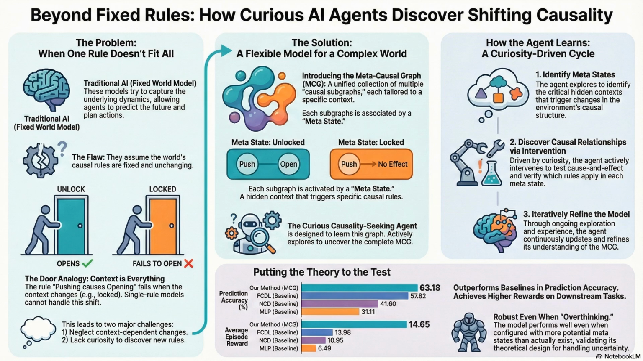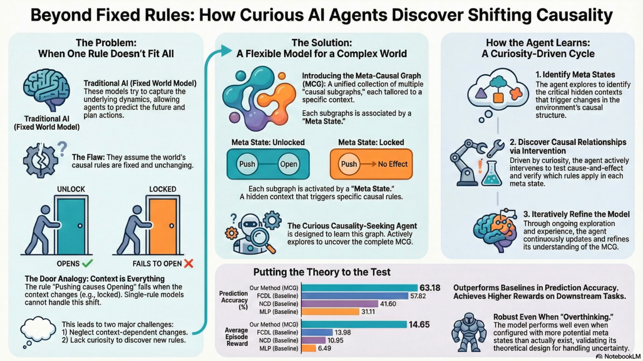An example. Let's go back to the door. If the door is locked and you don't have the key and you can't pick the lock, you can never, ever enter the unlocked metastate. No matter how curious I am, I can push on that door for 1,000 years. And since you can never witness it opening, you can never learn the causal rule push leads to open. To you, that rule effectively doesn't exist. It's a blind spot.